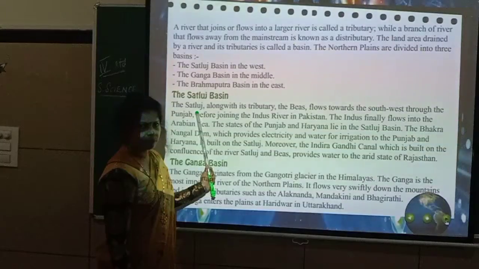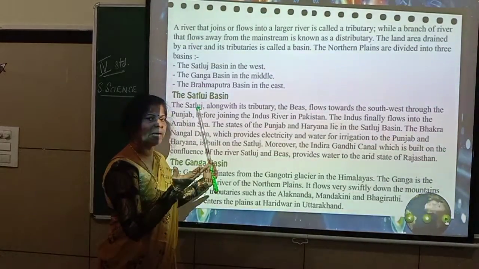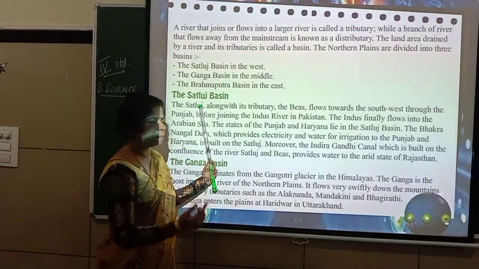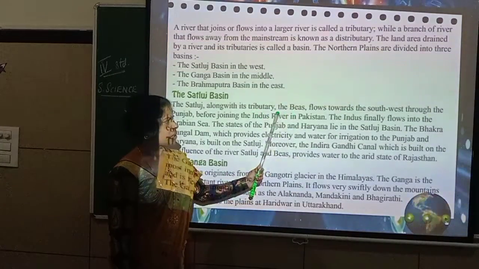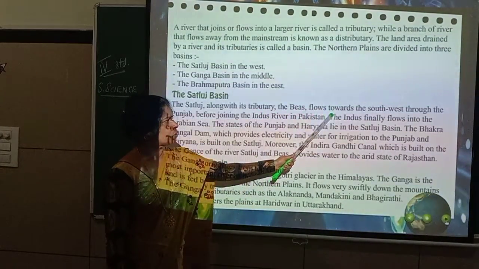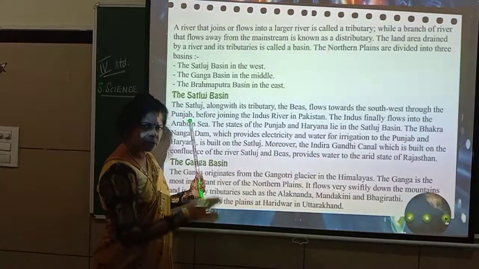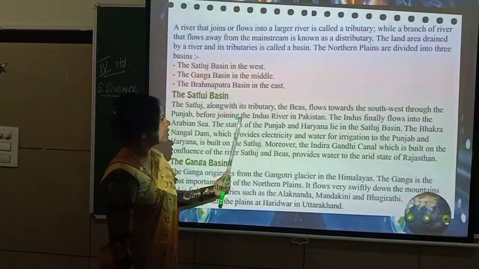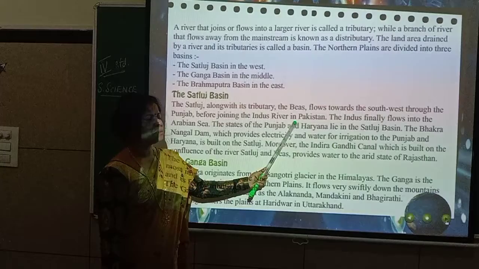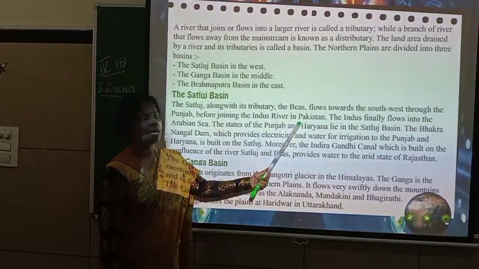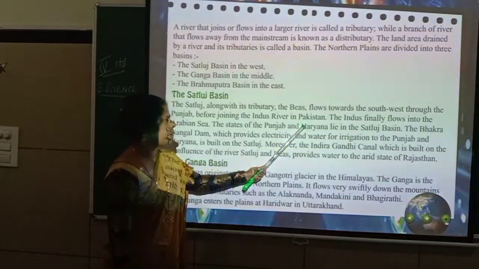Basin means, I told you, if there is no rainfall, what happens? The land will be exposed, that becomes a basin. So the Sutlej along with its tributary, the Beas, flows towards the southwest through Punjab. So it is moving through Punjab before joining the Indus River in Pakistan. So this Sutlej basin is moving through India and reaching Pakistan.